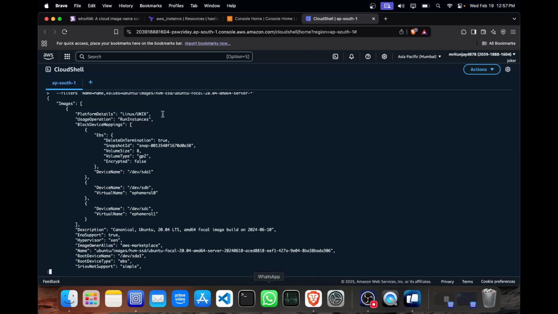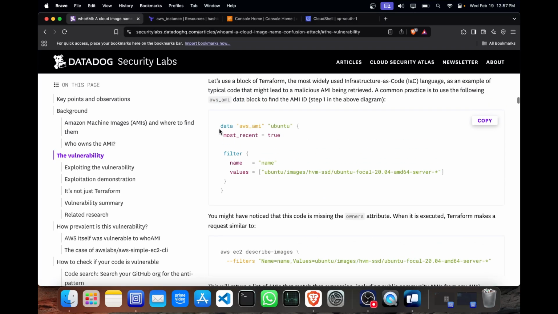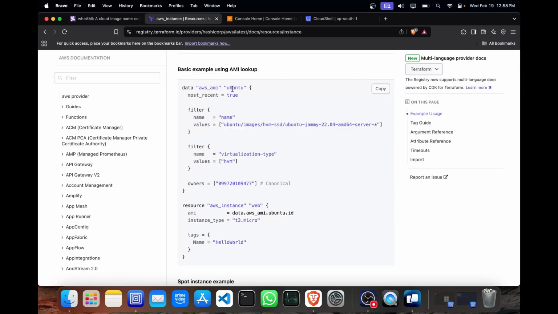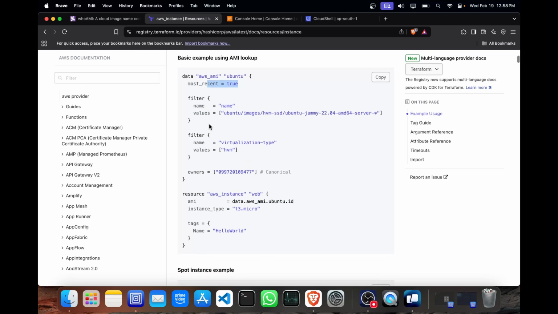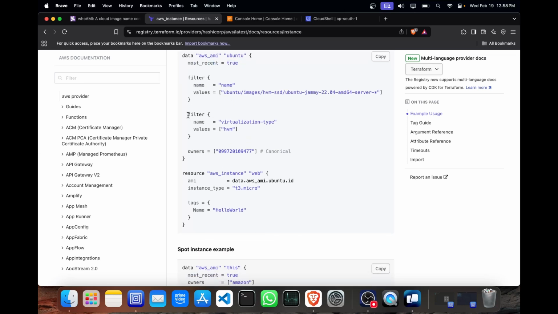And here is the script that is vulnerable, or can be exploited, which has no specific owner attribute. In the Terraform AWS code, when we deploy an instance, you can see the same code: aws_ami ubuntu, most_recent true. The filter properties are also the same, but there is one more filter added, where the name is virtualization-type, that is hvm.